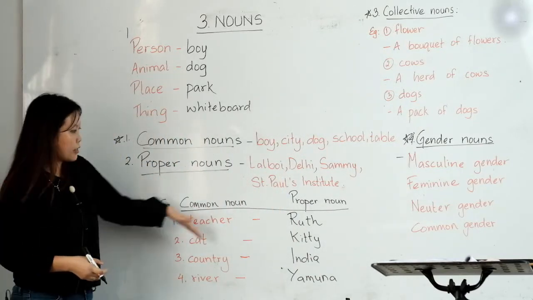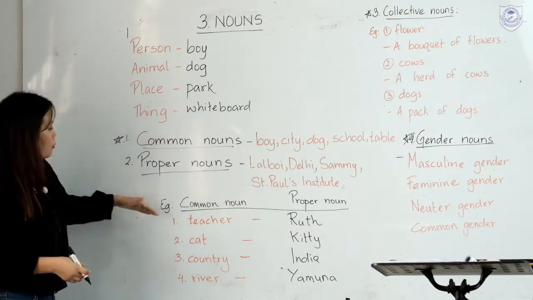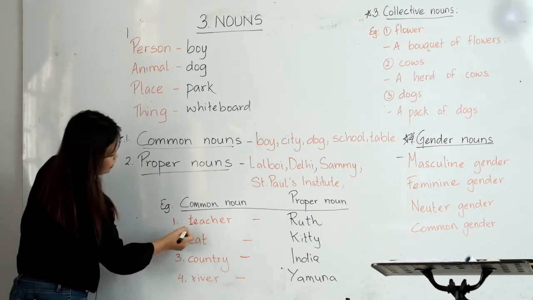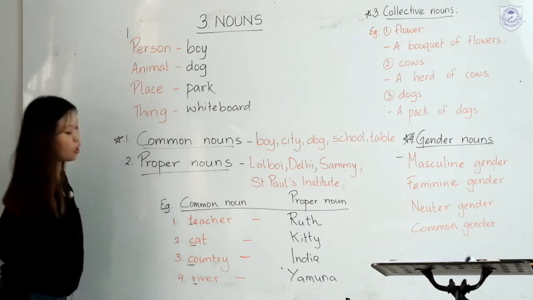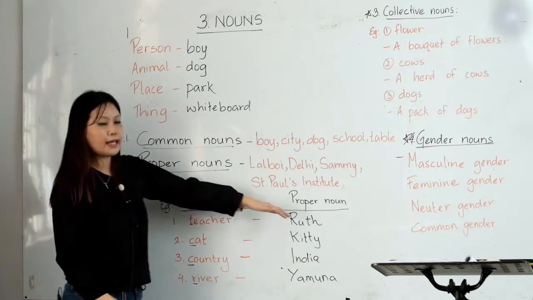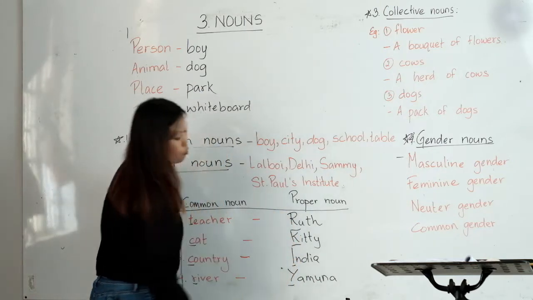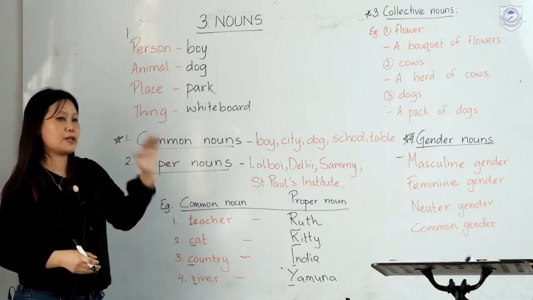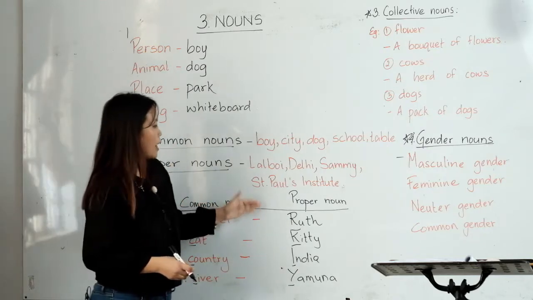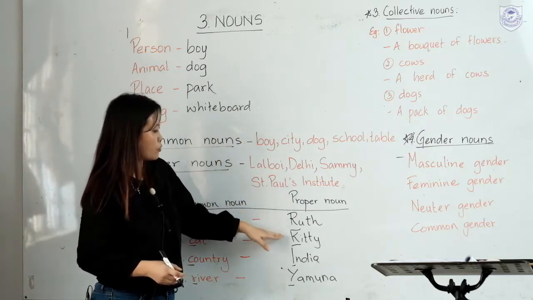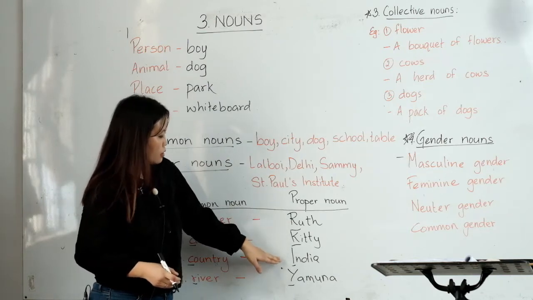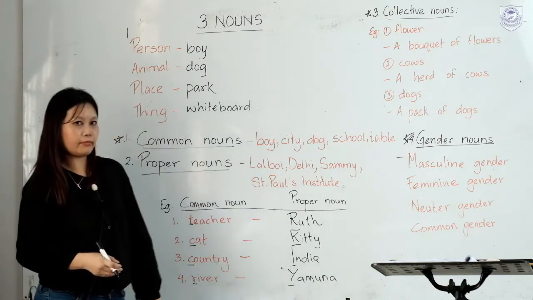So, look at the difference here. In common noun, the letter starts with small letter. But whenever we write a proper noun, it should begin with capital letter always, because it is a special name. So whenever you write proper noun, let me repeat, you have to write with capital letter.